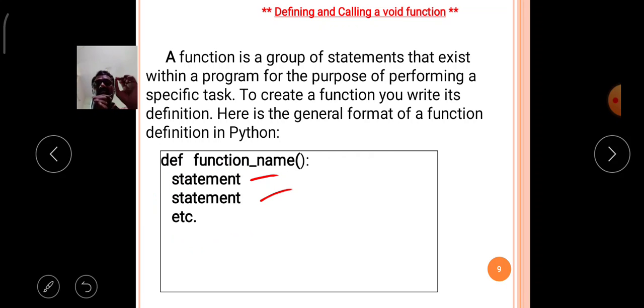While you are declaring this block, you have to follow the indent method. Indent method means if you press the space bar for the first statement, then for the following statements also you have to press the space bar only.